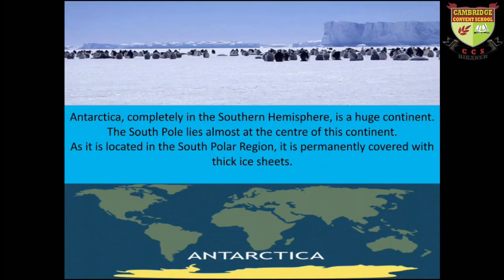Okay, and the last one is Antarctica. It lies completely in the southern hemisphere, and it is a huge continent, and the South Pole lies almost at the center of the continent. As it is located in the southern polar region, it is permanently covered with thick ice sheets. You can look at the penguins here, and it is completely covered with ice. So it is also called the white continent.